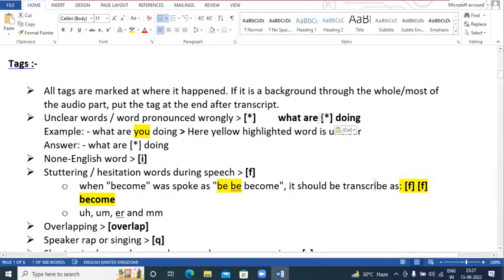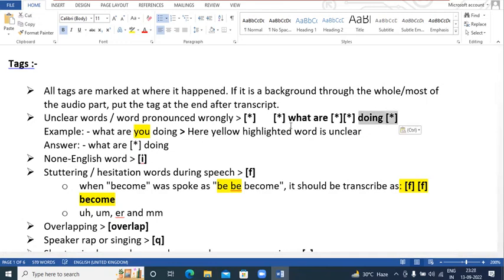That's it. So this is our complete segment. This tag means here there is one word which is unclear. If there are two words which are unclear, you can paste it two times. If there is any word which is unclear at the beginning, just put the tag at the beginning and then start writing. If there is any word which is unclear at the end, just put the tag at the end.